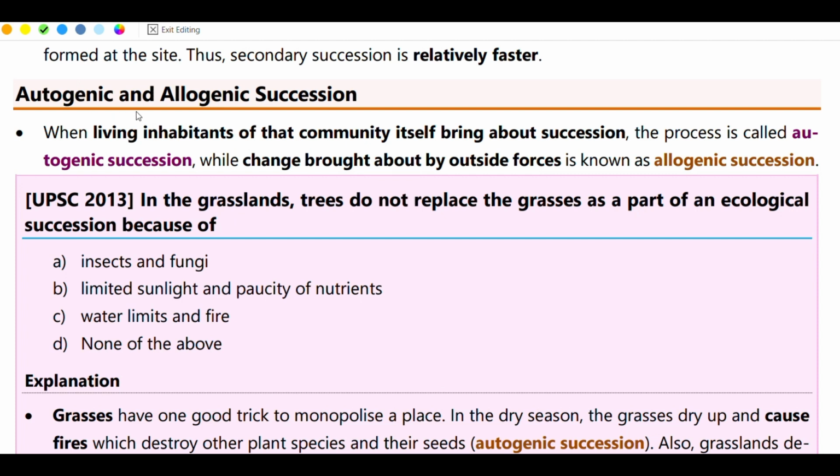Autogenic succession happens because of internal factors. The community itself brings succession, as when organisms die and decompose and give rise to new additional organisms. Allogenic succession happens because of change brought by outside forces, outside factors.